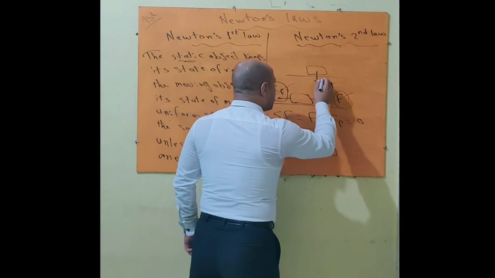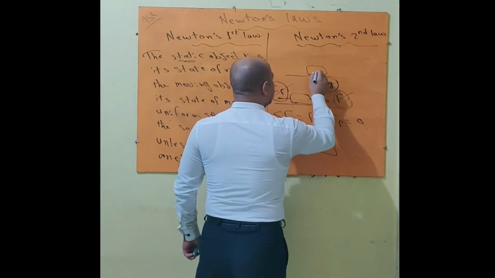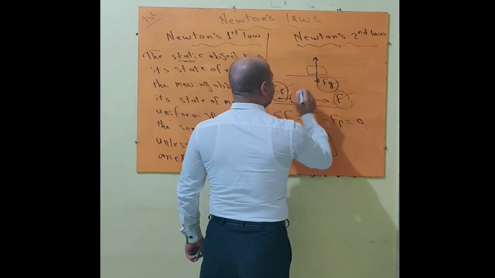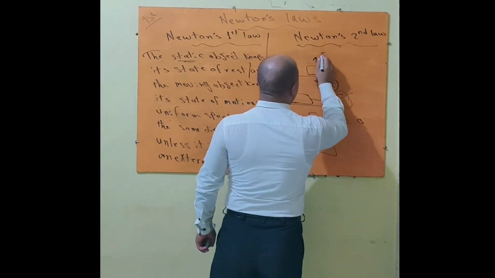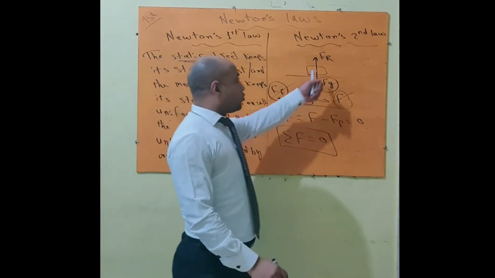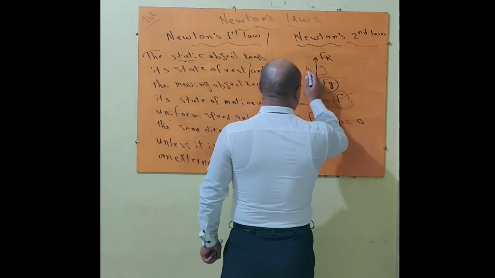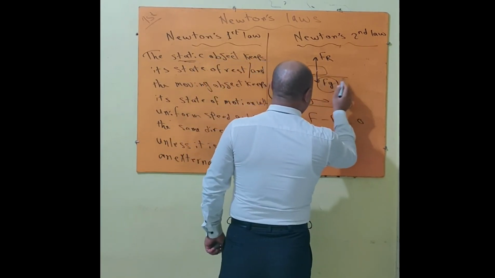Newton said that because the box doesn't move under this force, there is another force that acts upon this box in the opposite direction, called the force of reaction. So again, we have a box placed on a table.